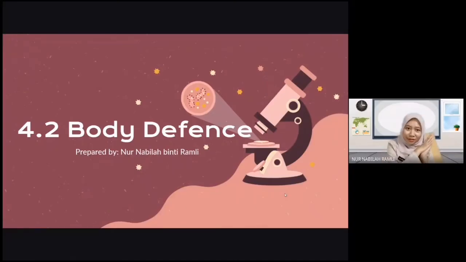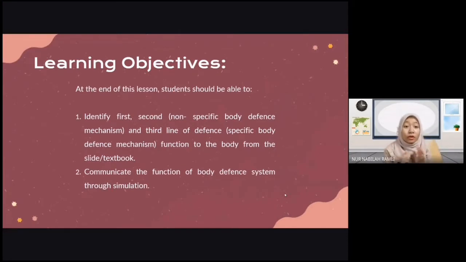Now, let's check it out one by one. Today we are going to learn subtopic 4.2, which is about our body defense. First, let's look at our learning outcomes. At the end of this lesson, students should be able to identify first, second, and third line of body defense. And number 2, students should be able to communicate the function of body defense system, meaning that we are going to have an activity after my lecture.